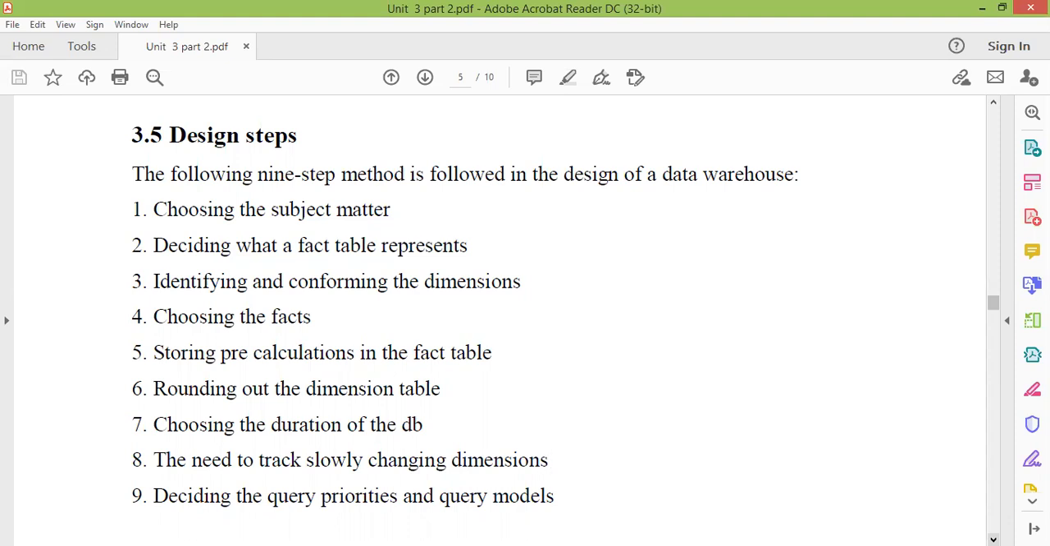The 8th point is need to track slowly changing dimensions. As the data is continuously growing, it is possible that in the operational database, the dimensions will change. The same reflection has to be done while doing the updation of the warehouse. The 9th is deciding the query priorities and query tools. This is the choosing of your access tools, that which type of access tools you need to take care while designing a warehouse. So this is all about your design consideration.